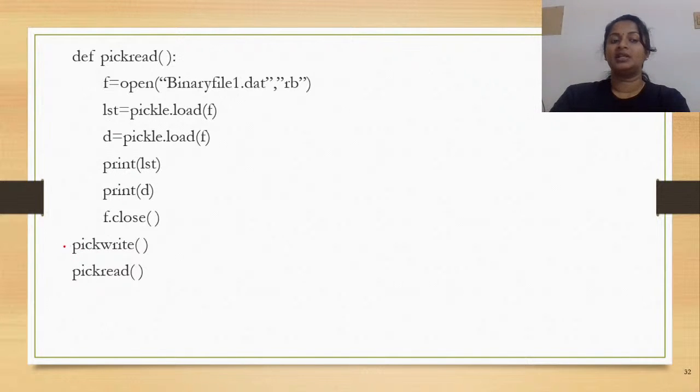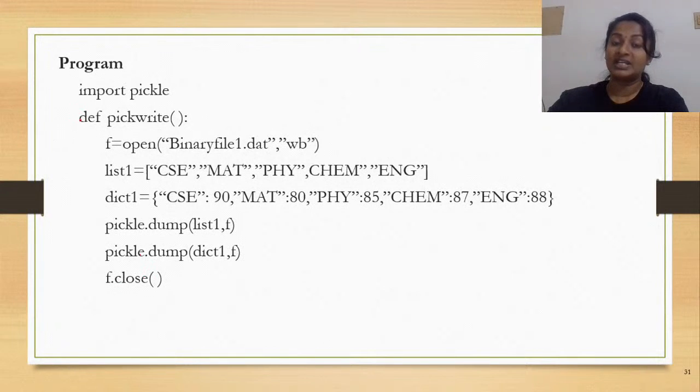So what would happen? The execution starts from this point, right? Not pickWrite. Okay. So what would happen? The control gets transferred to the point where your user-defined function pickWrite is defined. So see what is being written in pickWrite. You have opened a binary file. Now be careful with the extension, binary file 1.b, and it is being opened in which mode? In the write mode. Okay, so W, since you are attempting to write to a file.